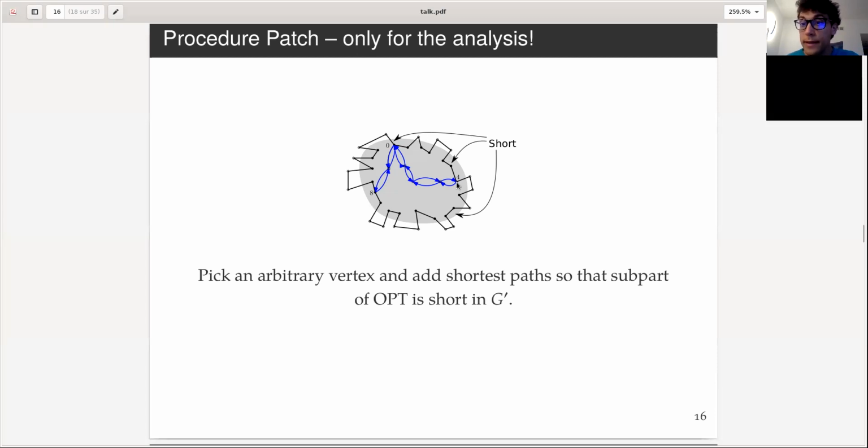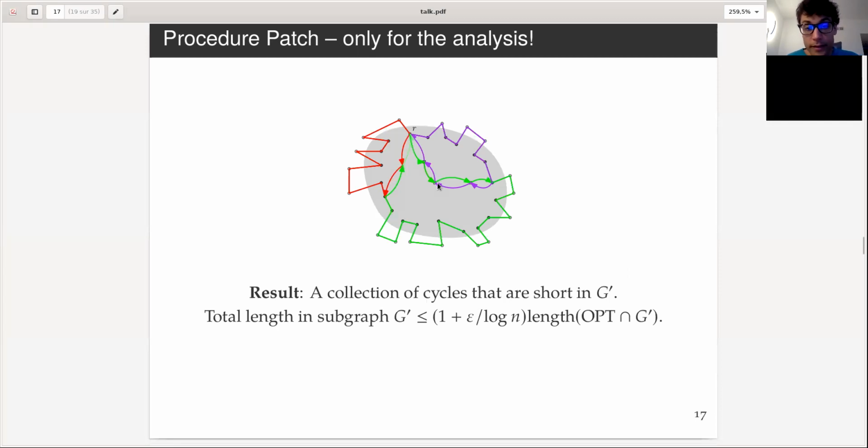Also note that the shortest paths are very small because they are at most the diameter, and we know that the diameter is small compared to the whole opt inside. So what we are doing here is that we are adding this path, the path I have drawn before, to opt. So I'm making a bigger subgraph that I'm going to decompose into cycles again. So what we did is that we have this now purple cycle whose total length is small with respect to the inside G, inside the G prime, this subgraph G prime.